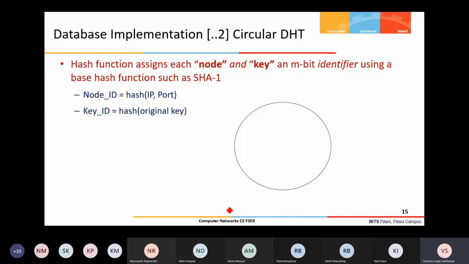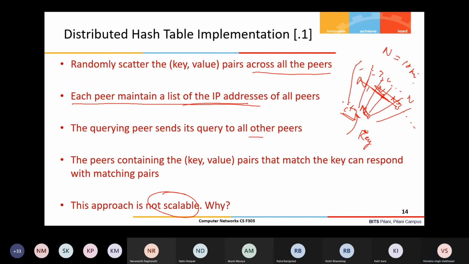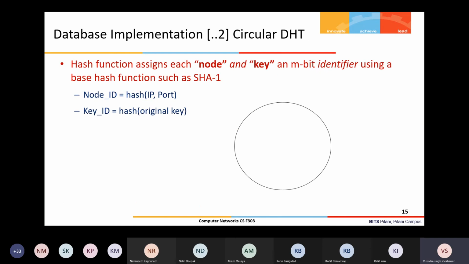So again, just take 2 minutes to close this, and then maybe the rest of the things we'll do in the next class. The better way that we can use is a hash function that assigns each node and key an m-bit identifier using a base hash function.